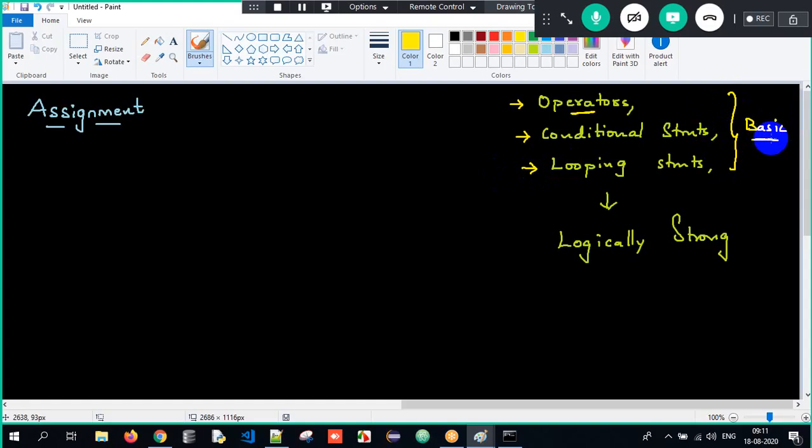Don't you think so? C, C++, other programming languages also have the same things, but the only thing that will differ is the syntax. First of all, you need to have brains, plus you need to study these topics. Once you study, then it's going to be easy for you all.